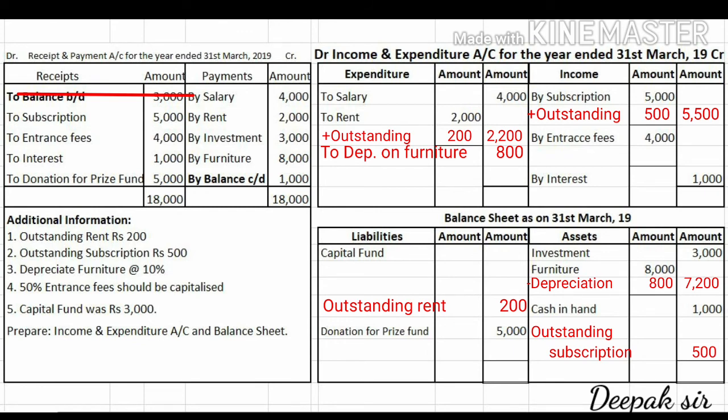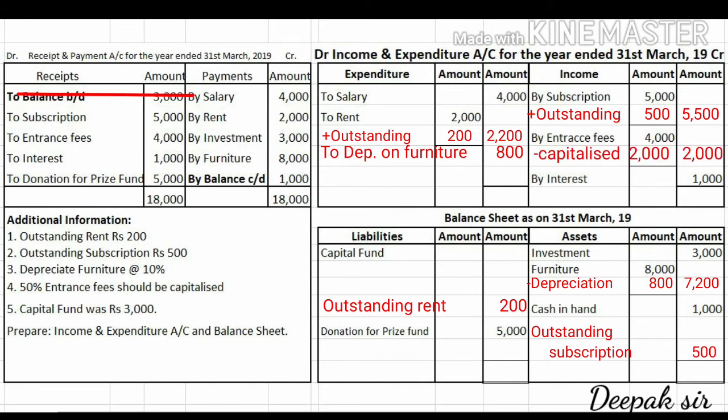Now the fourth adjustment, that is 50% entrance fees should be capitalized. So entrance fees we have already recorded in the inner column on the income side. So while deducting the amount, since we have to capitalize this amount, we have to deduct 50% amount. So below it will come minus capitalized.